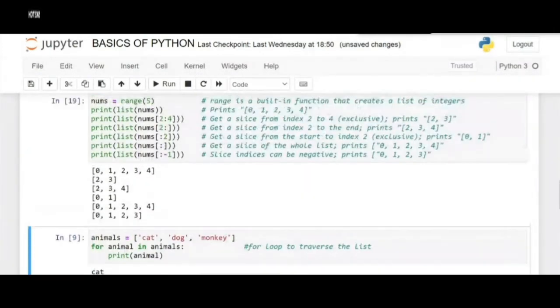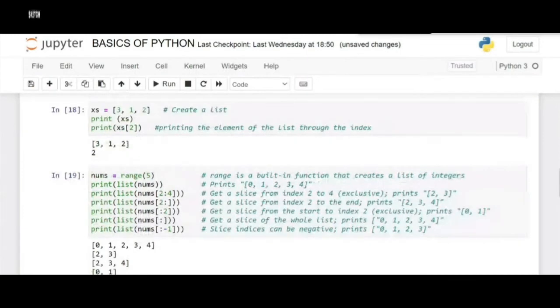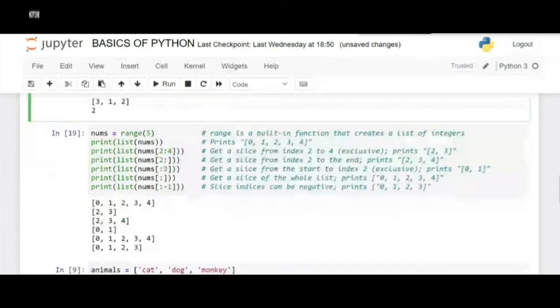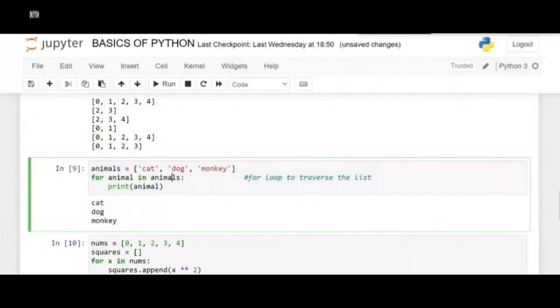Okay. Here we have taken integers as elements in the list. Now let's take animals and traverse them using a for loop. I'll show you the practical use of a for loop. So here the animals are cat, dog, and monkey, right?